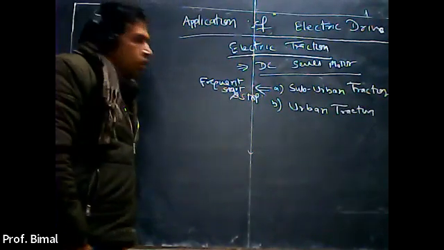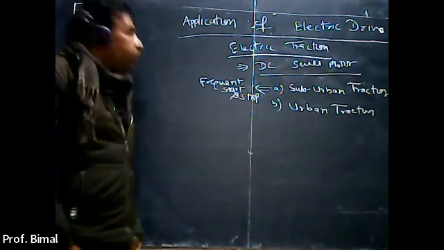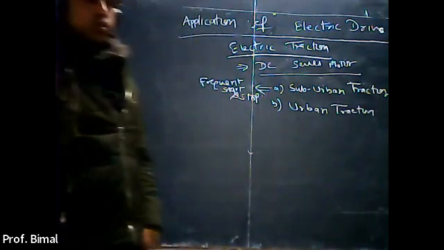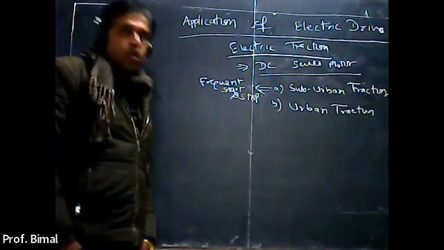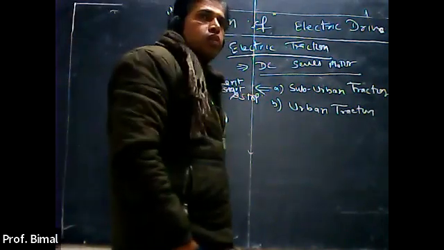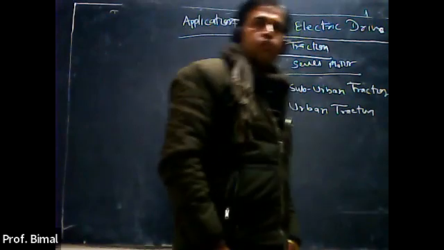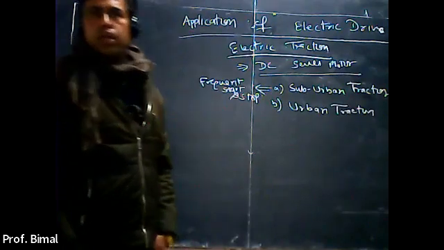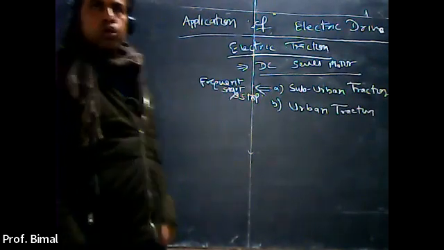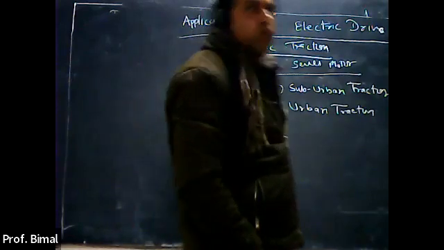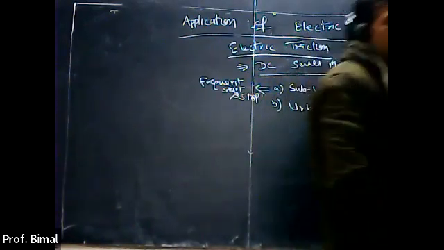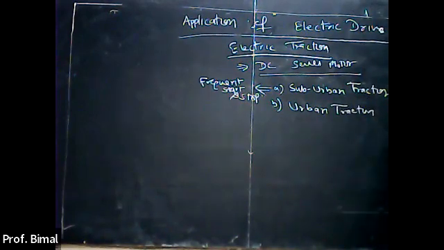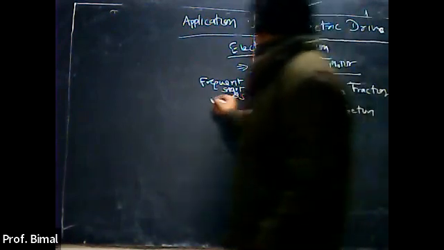So in case of suburban type traction system, these motors are required to have such characteristics that if they are frequently started and stopped again and again, the characteristics of the motor will not be affected, right? So in this case, we will prefer to use the DC series motor.